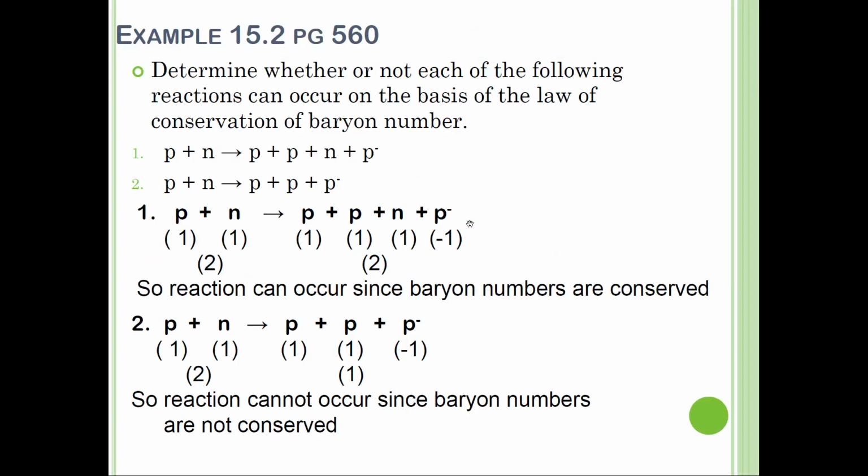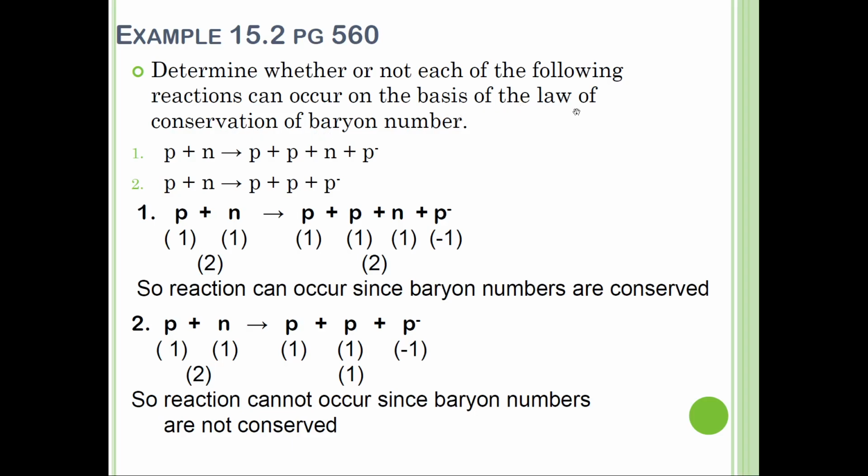Okay, let's see an example. Determine whether or not each of the following reactions can occur on the basis of the law of conservation of baryon number. So you can see from the question, they will ask you to calculate based on the law.